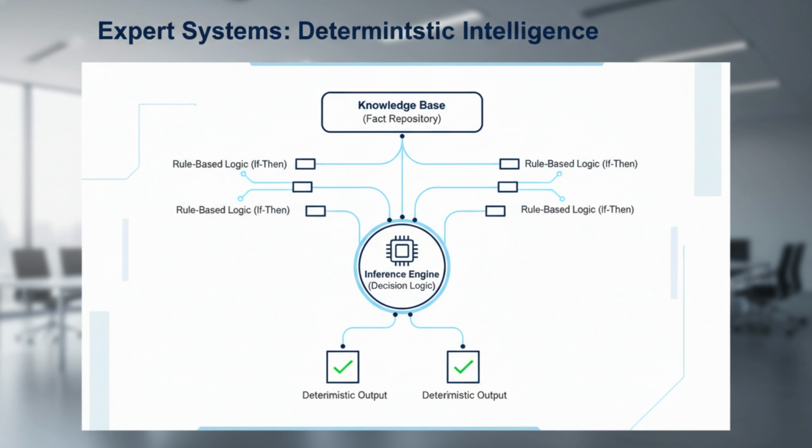Architects use these systems as guardrails for LLMs or as standalone engines for complex compliance checking. The challenge is maintaining the rule set at scale. How do you update thousands of rules across a global cluster without causing logical conflicts or downtime?